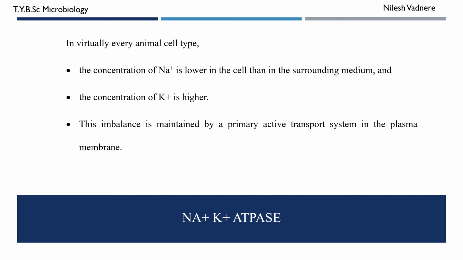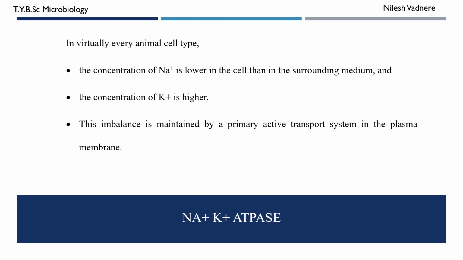So sodium ion concentration is low inside the cell and high outside the cell. Potassium ion concentration is low outside the cell and high inside the cell. Okay, the imbalance is maintained by a primary active transport system in the plasma membrane, and this system is the sodium and potassium ATPase system.